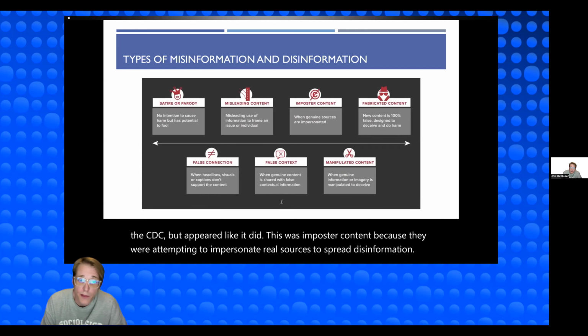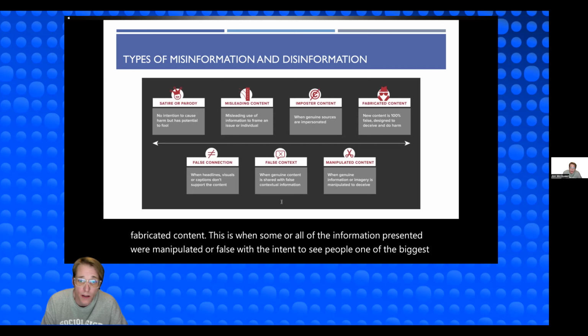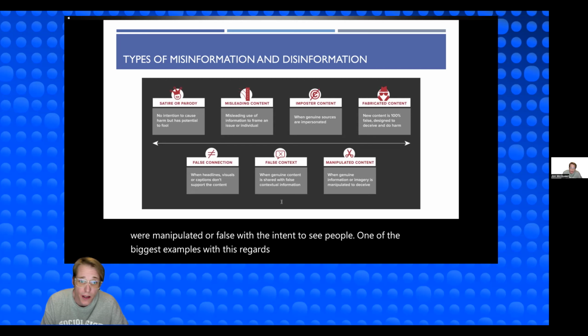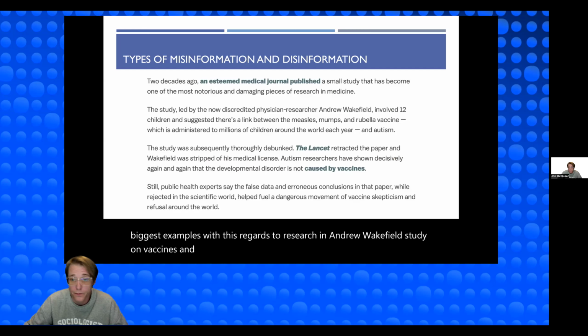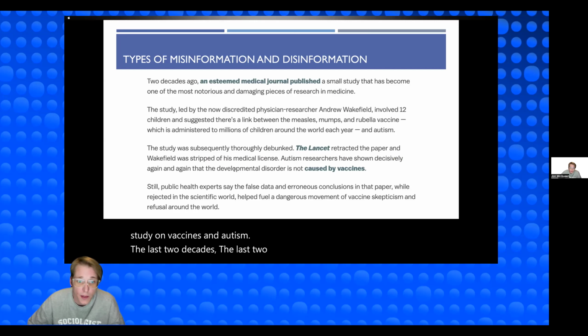The last two types of disinformation are manipulated content and fabricated content. This is when some or all of the information presented is manipulated or false with the intent to deceive people. One of the biggest examples of this with regards to research is Andrew Wakefield's study on vaccines and autism. His study claimed that vaccines cause autism.